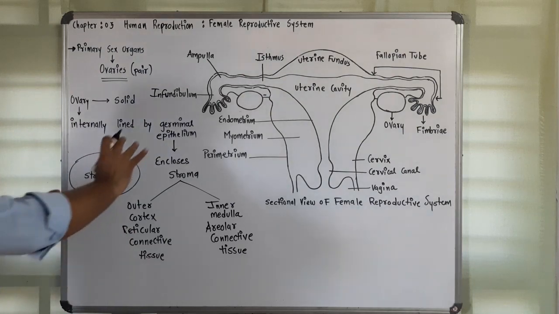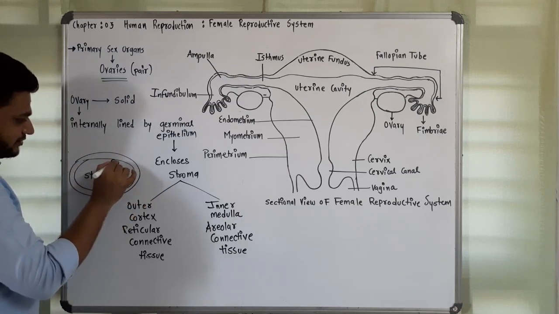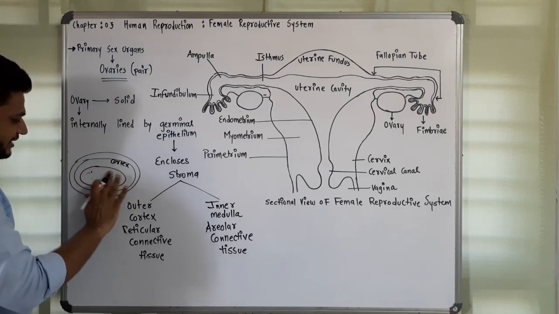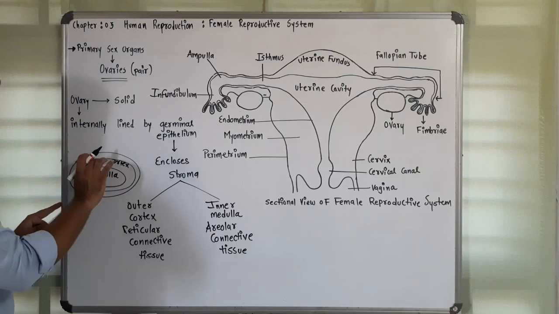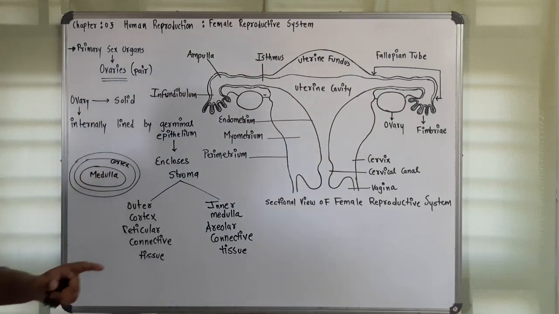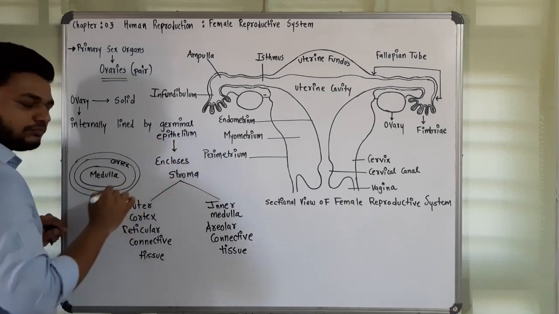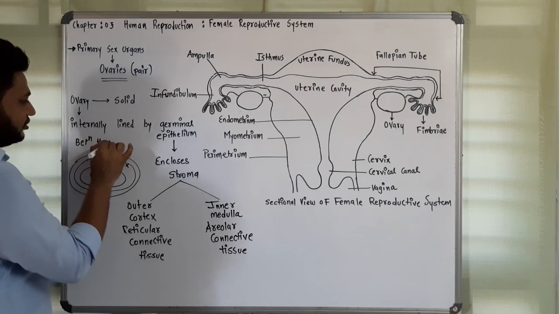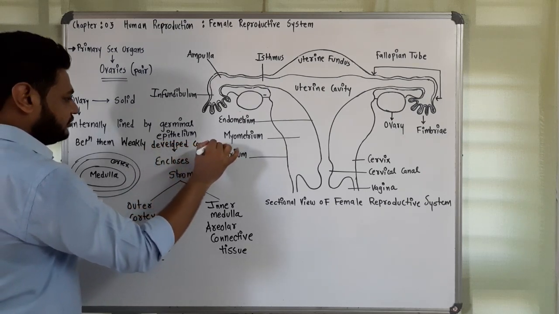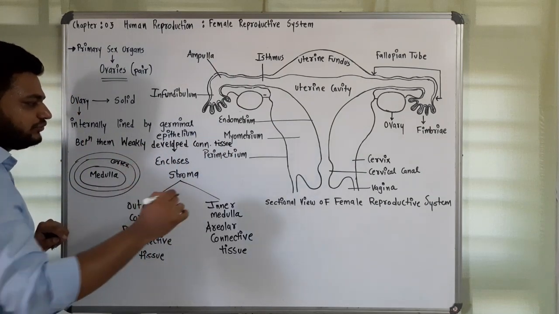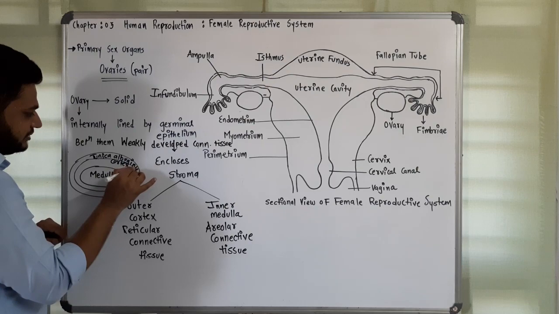Now, between the germinal epithelium and the stroma, the outer one is the cortex. The stroma is formed of the cortex and the entire inner part is referred to as the medulla. Between the cortex and the germinal epithelium, there is a weakly developed connective tissue referred to as tunica albuginea. So this is about the internal structure.